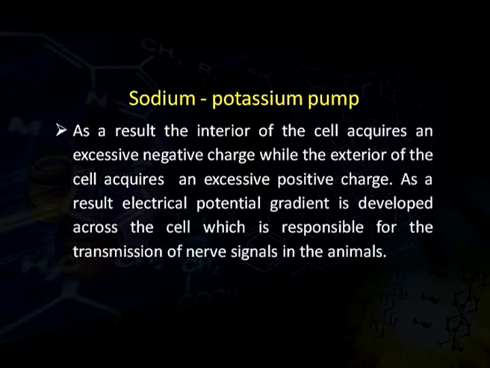As a result, the interior of the cell acquires an excessive negative charge, while the exterior of the cell acquires an excessive positive charge. Why is it happening so? This is because 3 positive charges are being pumped outside the cell in the form of sodium ions, while 2 positive charges in the form of potassium ions are being pumped inside the cell. And due to this charge difference, that is 3 are coming outside and 2 are going inside, the cell acquires an excessive positive charge outside, at its exterior, and inside it acquires an excessive negative charge.